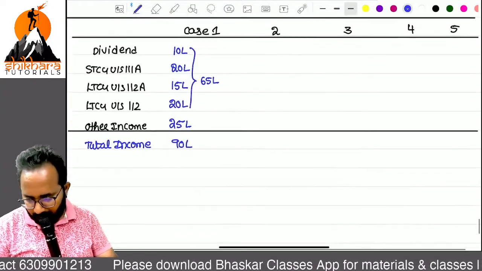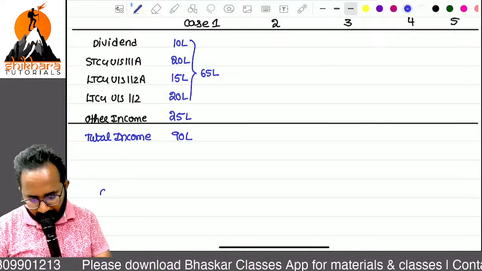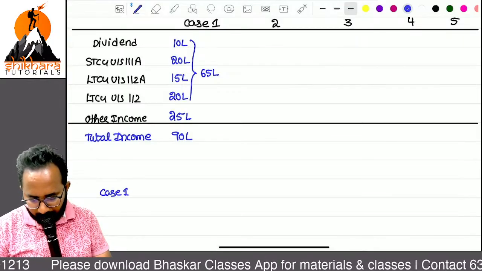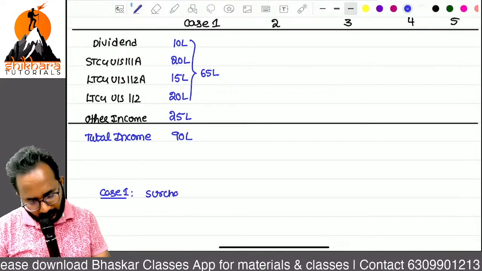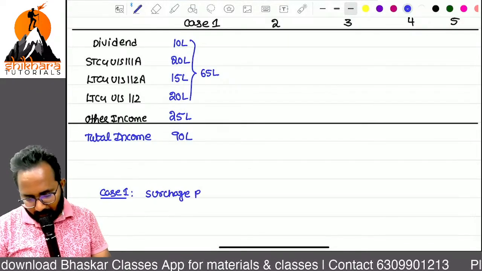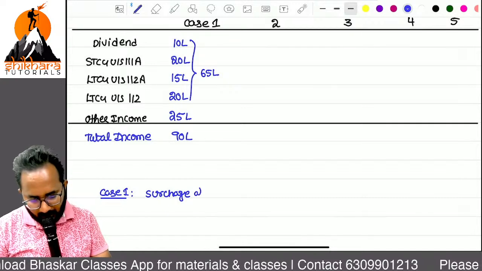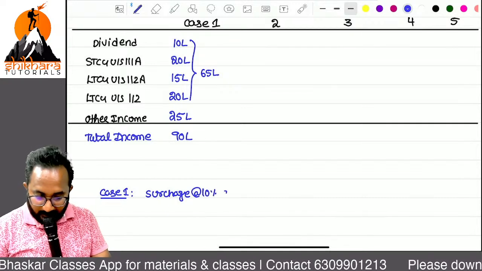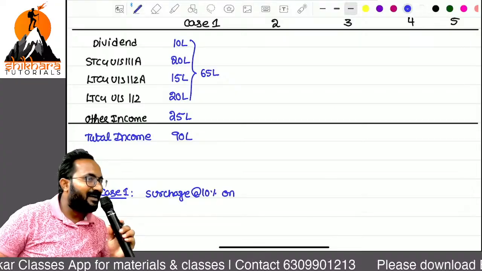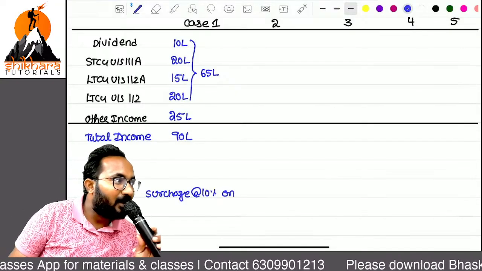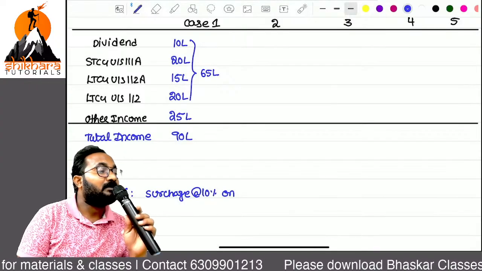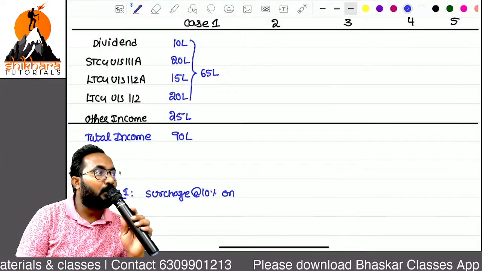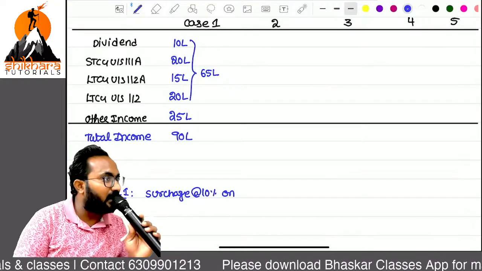Okay. Now, what is the answer for case 1? Surcharge at the rate of how much? 10% on which amount? On the entire 90 lakh, on the tax amount related to 90 lakhs.